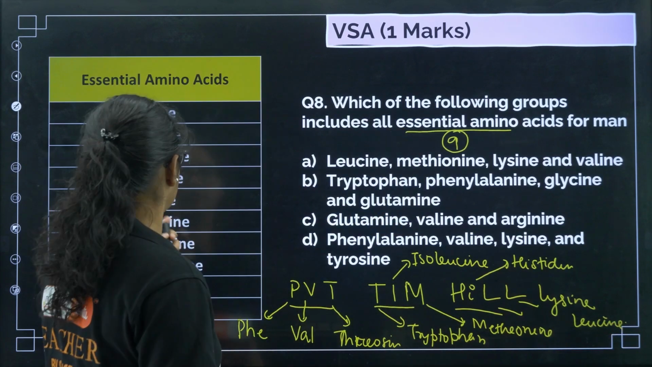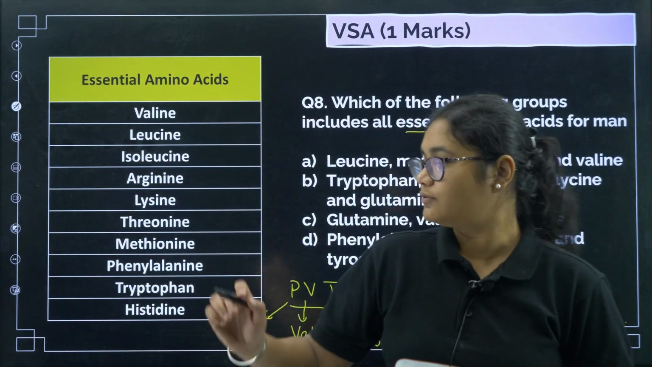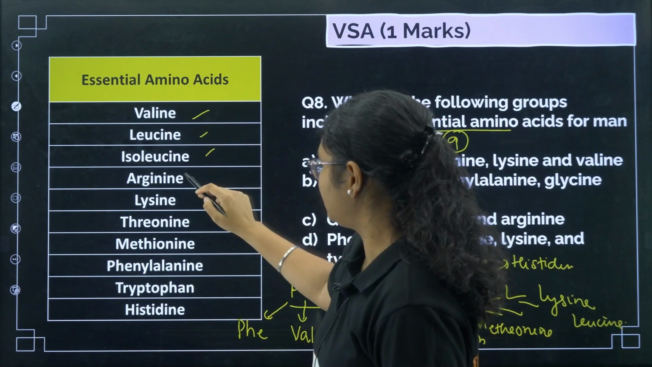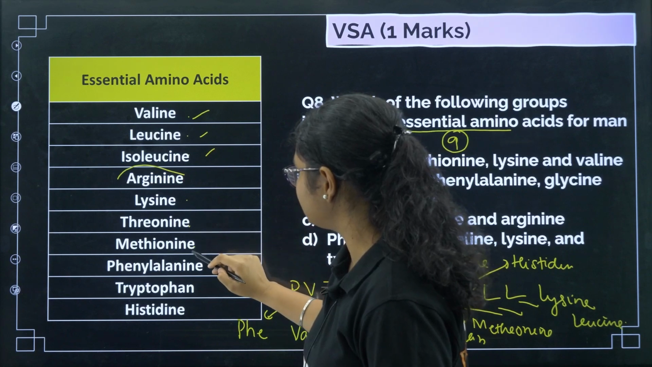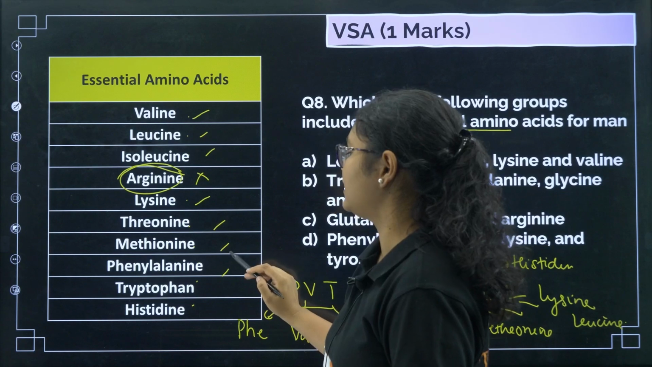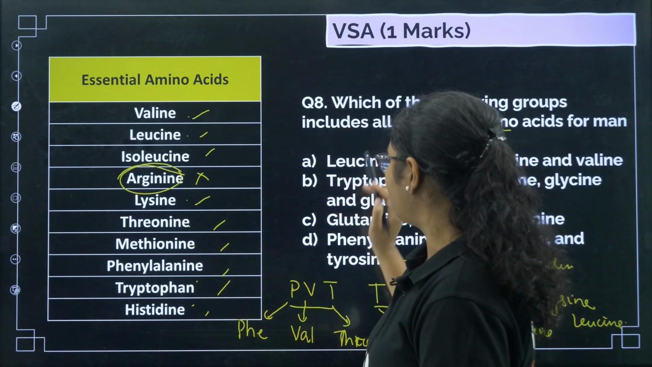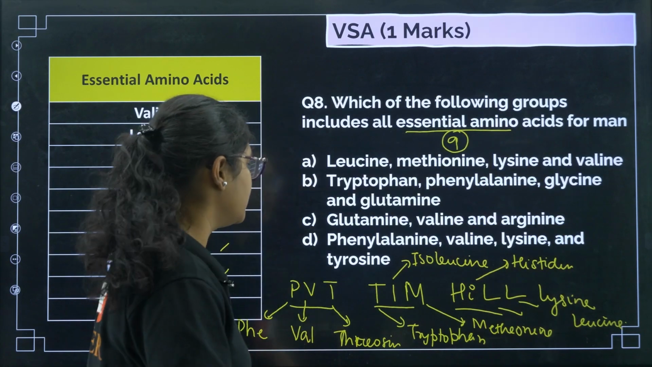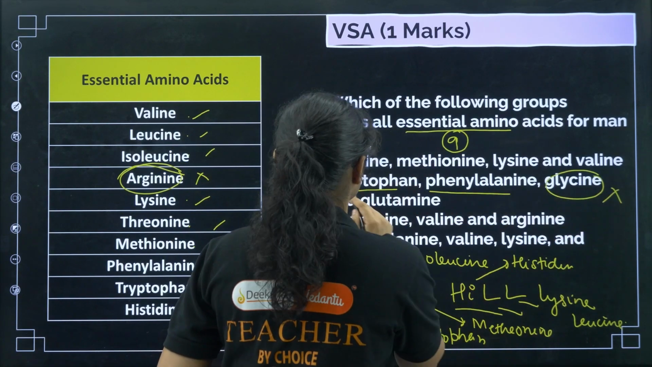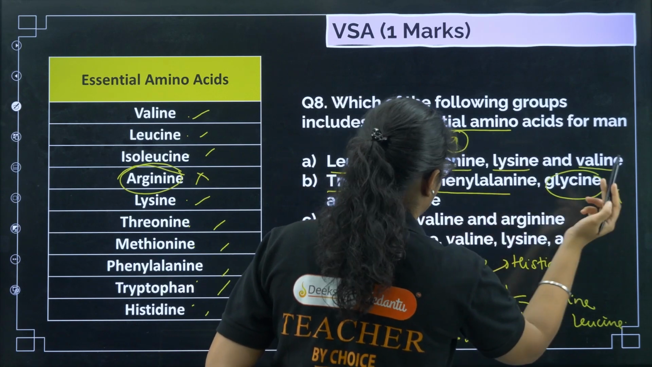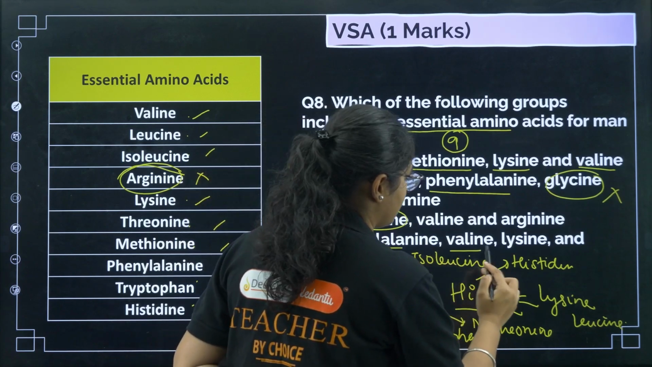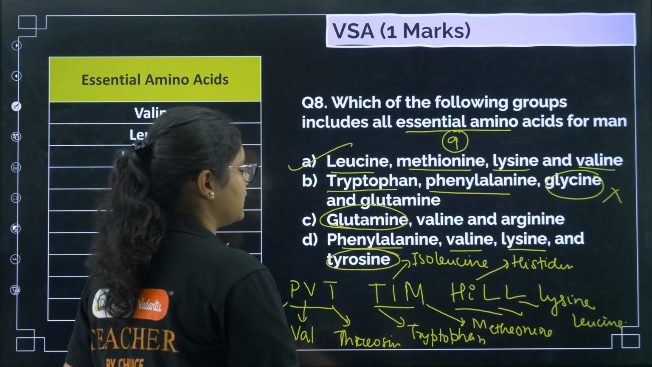So I can show you the list of these amino acids here. So you have valine, leucine, isoleucine. Sorry, here are 1, 2, 3, 4, 5, 6, 7, 8, 9. Yeah, this arginine is not there. Then we have lysine, threonine, methionine, phenylalanine, tryptophan and histidine. So you have to select all the essential amino acids from here. So if you see, we have tryptophan, phenylalanine, glycine here is not there, we can eliminate this option. Leucine, methionine, lysine and valine, yes, all are there, option number A. Here glutamine is not there, eliminate that. Phenylalanine, valine, lysine and tyrosine is not there, so we can eliminate that.